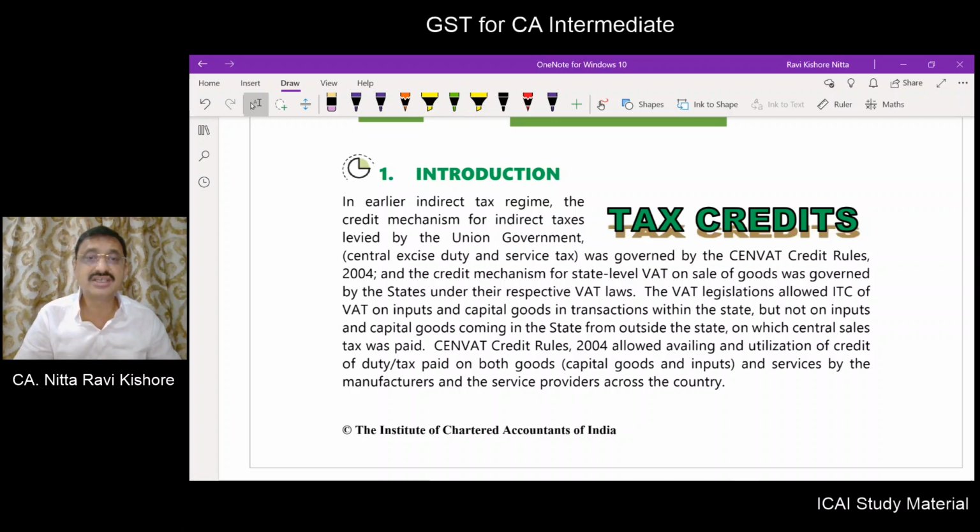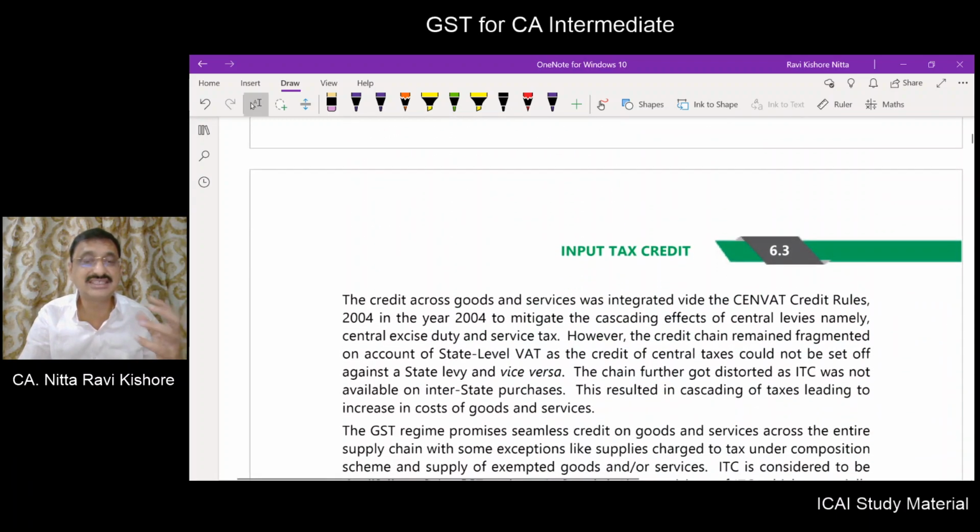Now, as far as the CENVAT Credit Rules 2004 are concerned, which deal with central excise and service tax, the cross utilization of credit was available. If you take input services and if you are manufacturing, the ITC on input services was allowed to be set off from the output tax of the goods manufactured and vice versa. And this was available across the country, because this being a central levy, this used to apply even in respect of interstate activity also, and that was only applicable to CENVAT, meaning central excise and service tax.